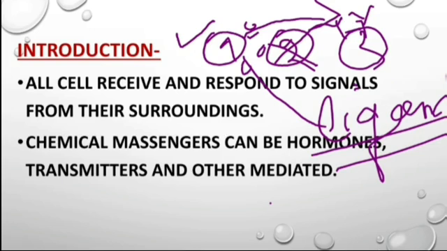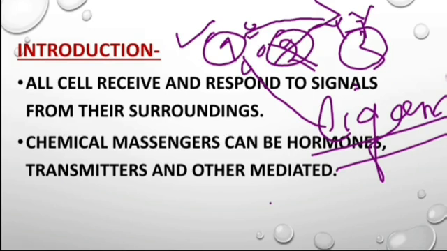If you ask me how many types of signaling molecules are present, let me tell you, there are various types. The first one is where the molecule is released from one cell and then binds with another cell, as I said. Signaling molecule released from one cell will act on the other cell. It is known as secretory signaling molecule.